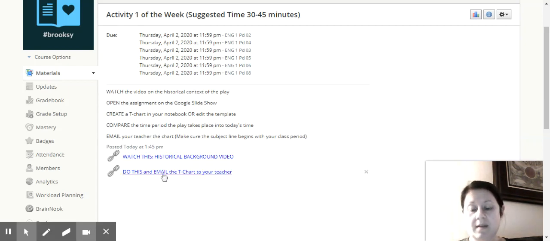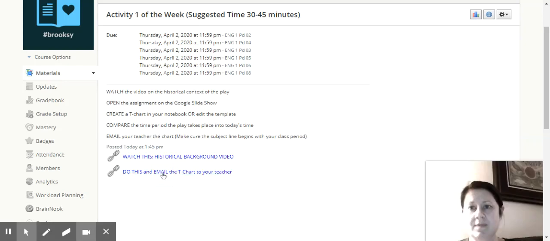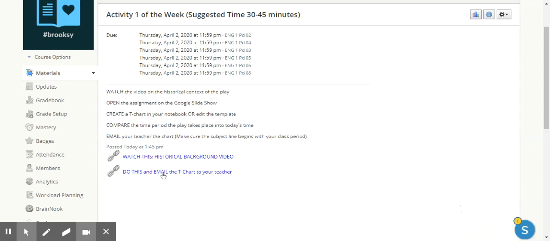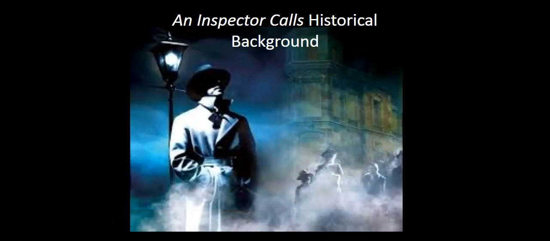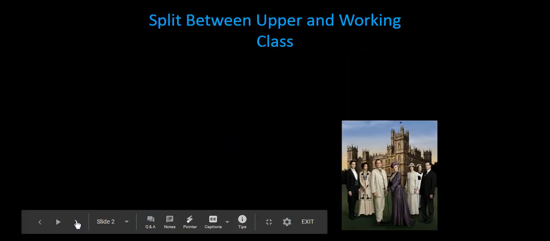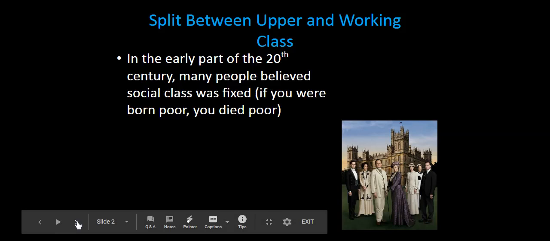When you click the next link, it will take you to a Google Slideshow. Let's take a look at the Google Slideshow together. You'll see a title page for An Inspector Calls historical background. What I need you to understand today is that it deeply outlines the split between the upper and the working class in Britain in the early 1900s.